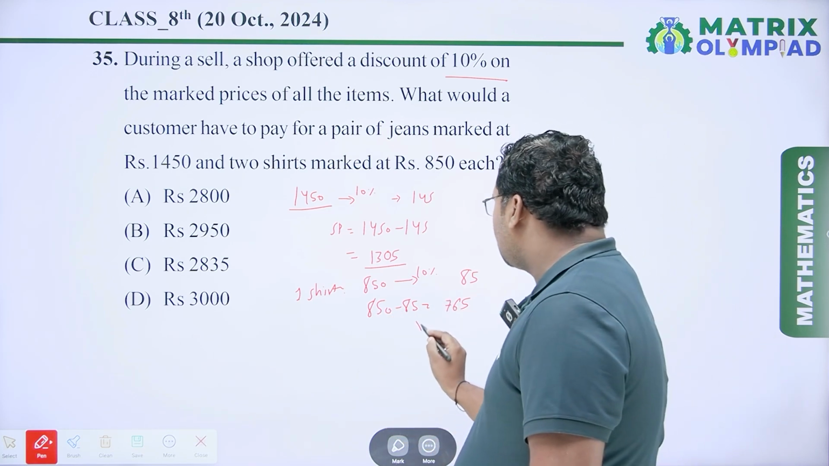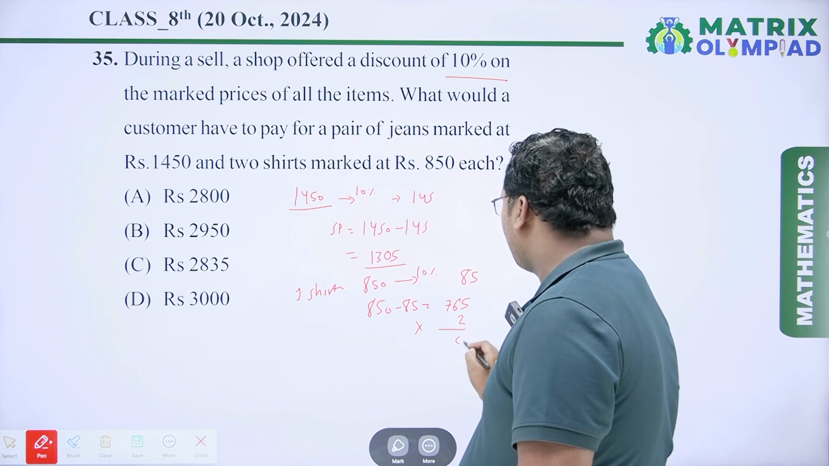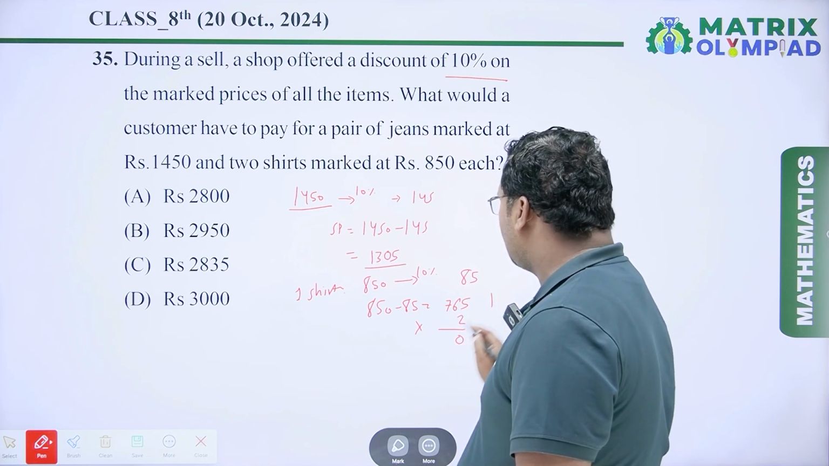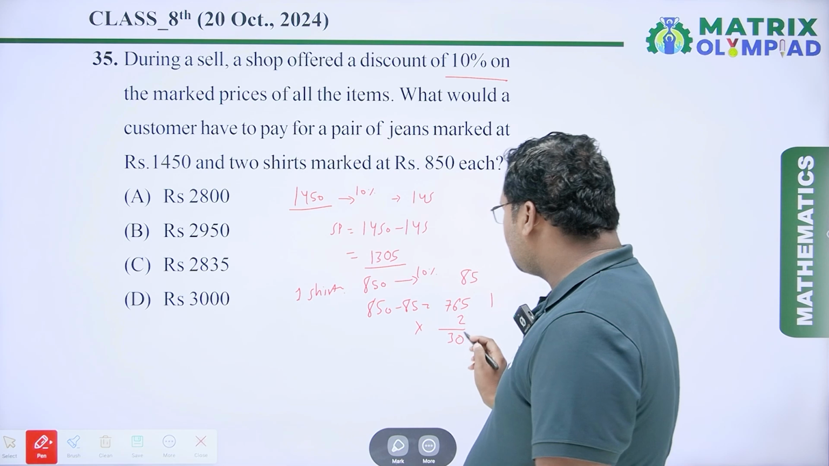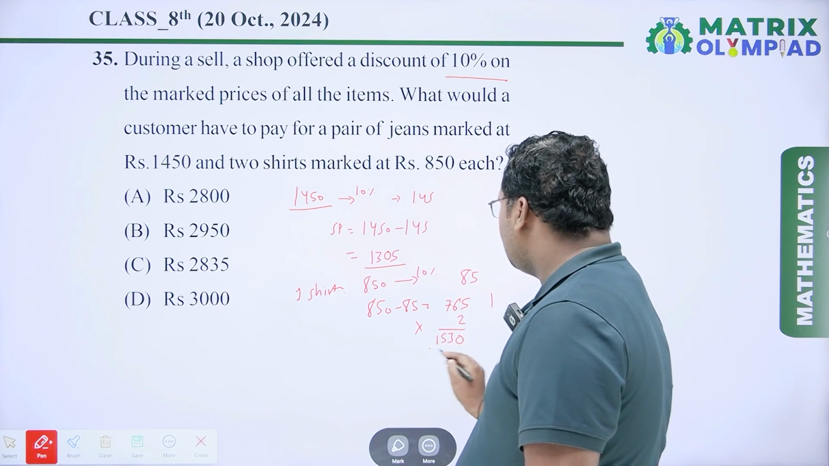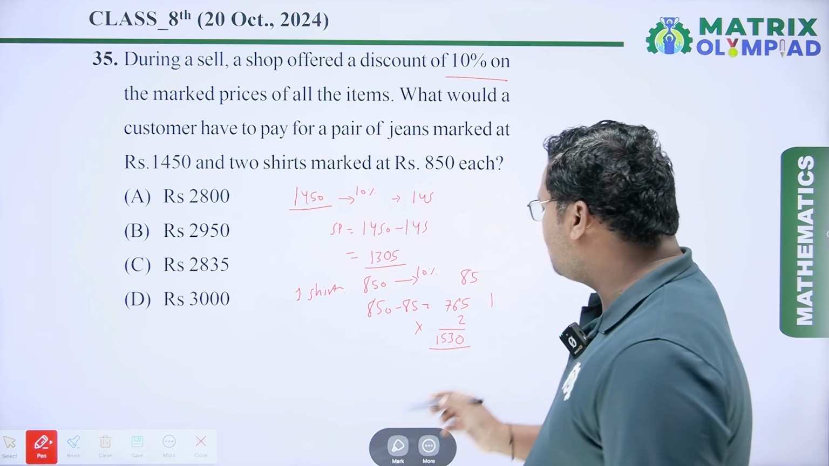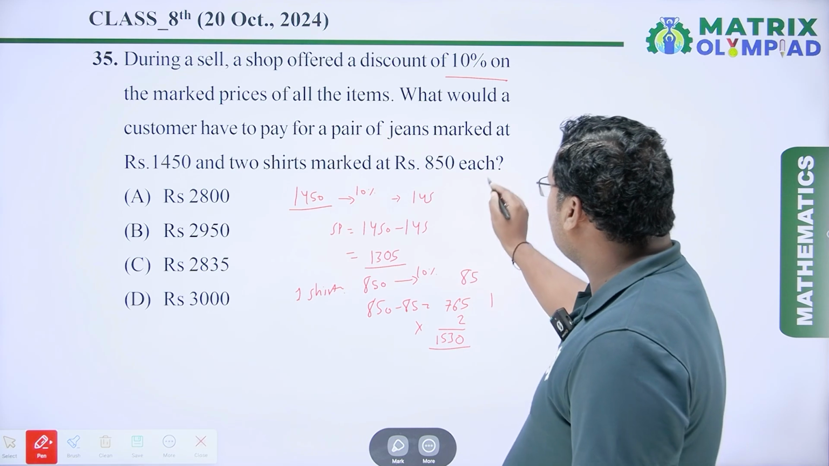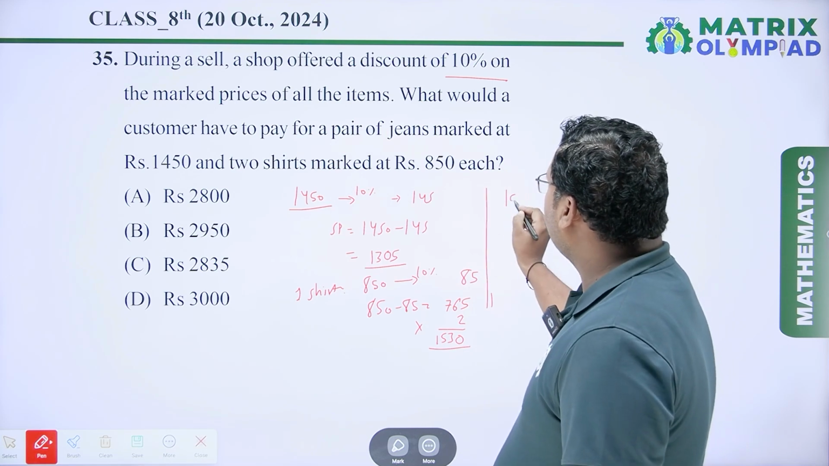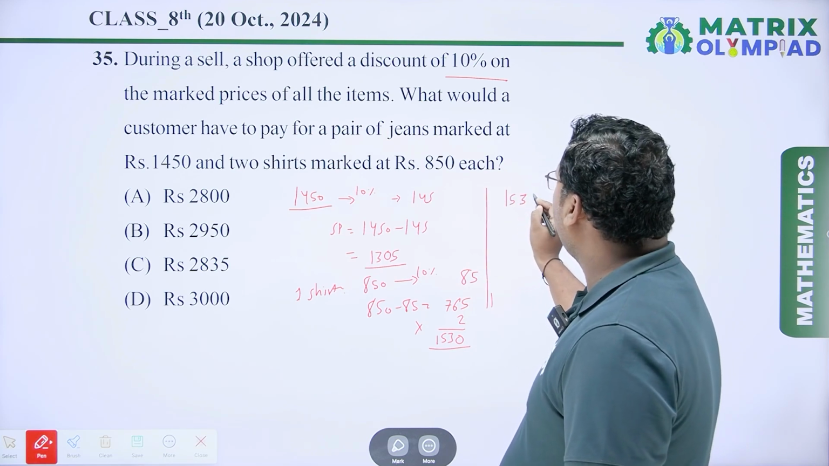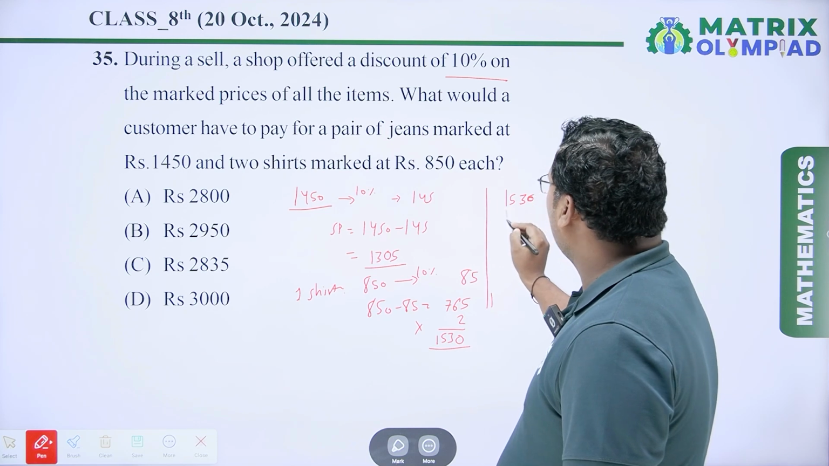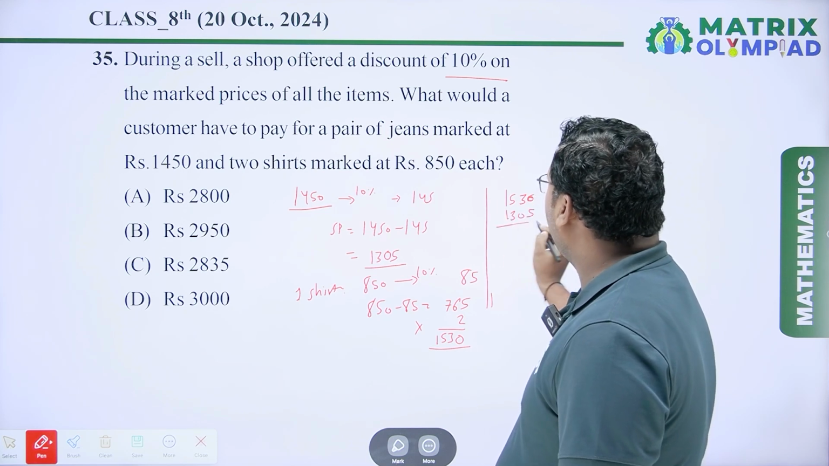So the cost of two shirts is multiplied by 2. 2 fives are 10, carry 1. 2 sixes are 12 plus 1 is 13, carry 1. 2 sevens are 14, 14 plus 1 is 15. So the cost of two shirts is 1530. So the total price of jeans and shirts is 1530 plus 1305. Add these two numbers.